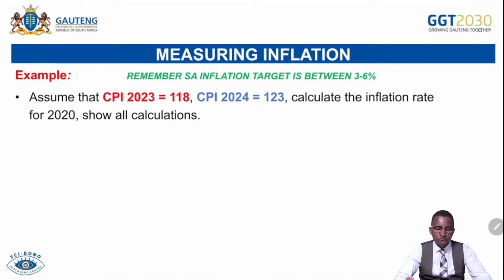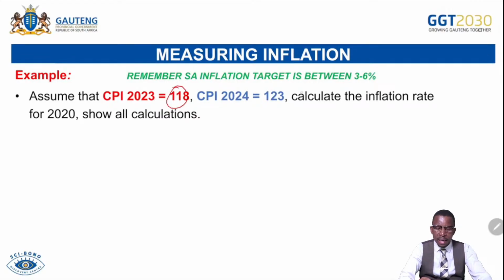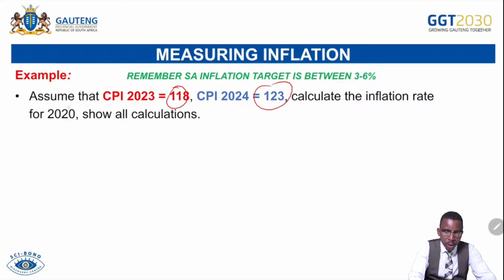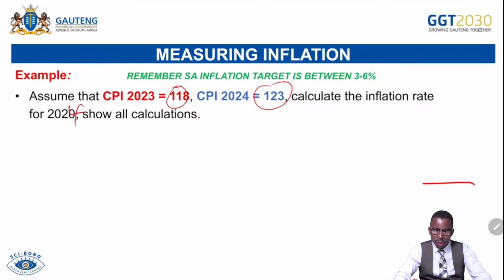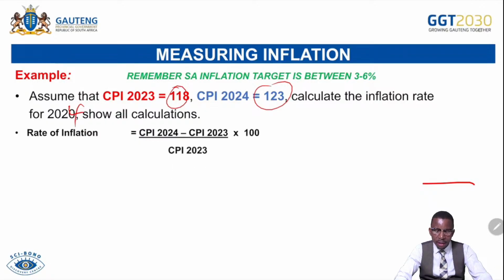We continue with another example. CPI for 2023 was 118, and for 2024 was 123. Calculate the inflation rate, show all calculations. I think this one is for 2024. It's 2024. Then let's look. CPI 2024 minus CPI 2023, over CPI 2023, multiplied by 100. Substitute: 123 minus 118, divided by 118, multiplied by 100.